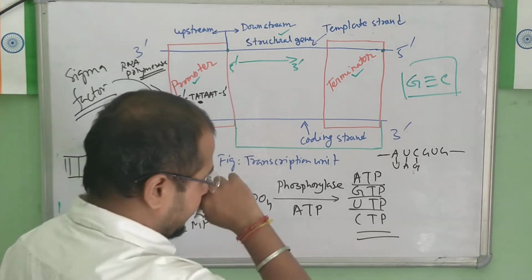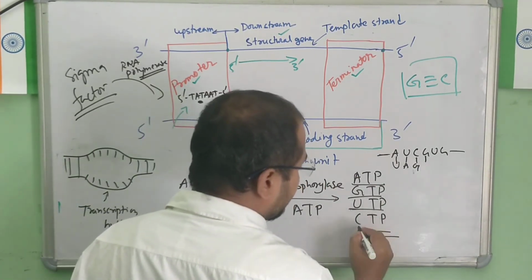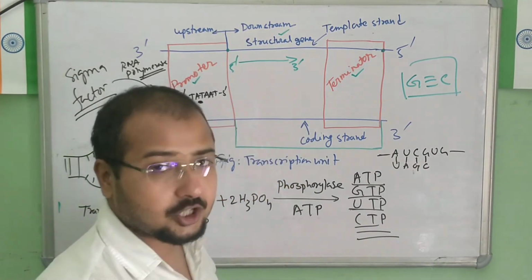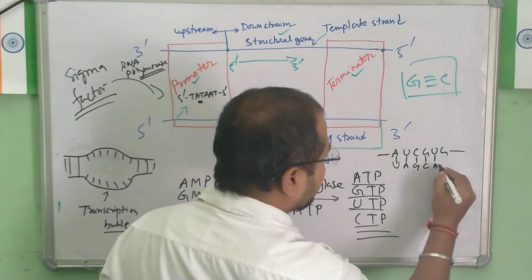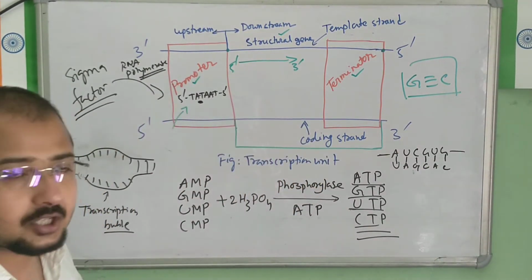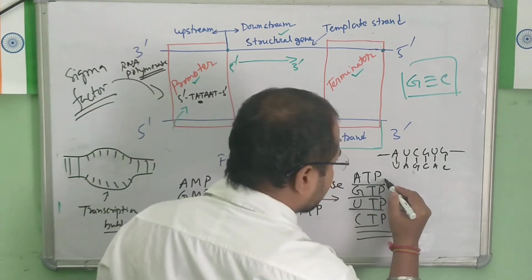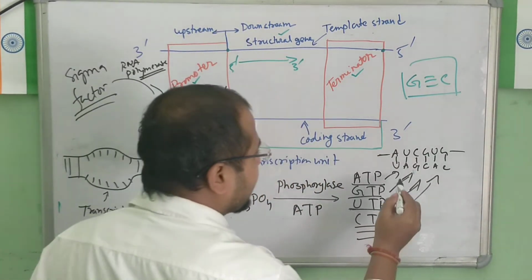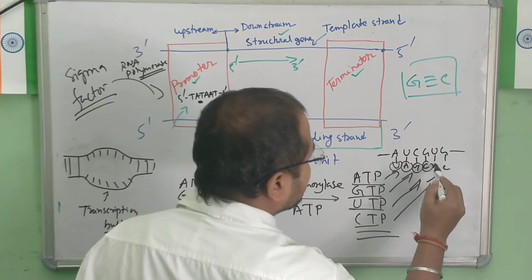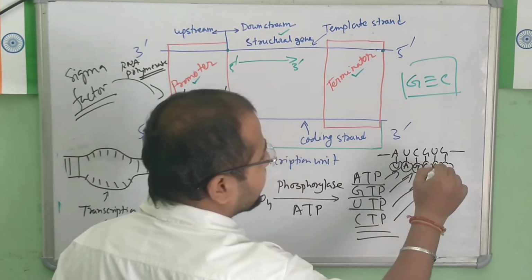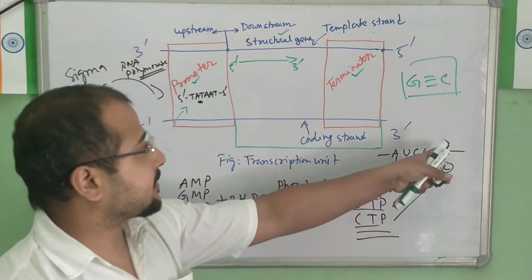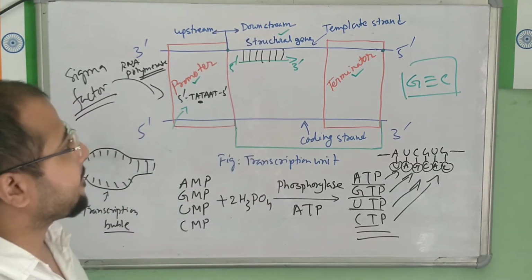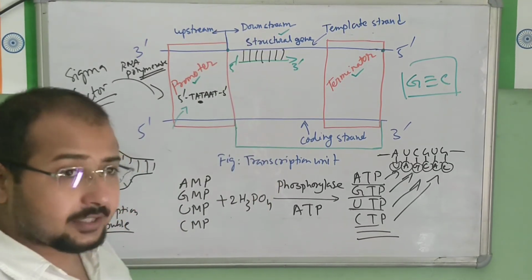Right, guanosine triphosphate. Next, if it is G here, CTP will come, this cytosine will come and bind with the G. Like this, if it is U here, again A will come; G here, C will come. Understood? So these are the nitrogenous bases coming from these nucleotide molecules. The nucleotide molecules are coming and arranging here, and the nitrogenous bases are base pairing with the nitrogenous bases of the template strand. So this is how the sequence will be formed. This is the base pairing.